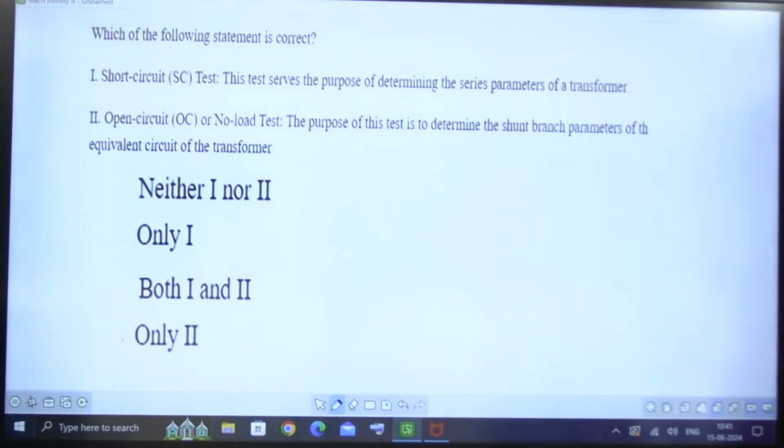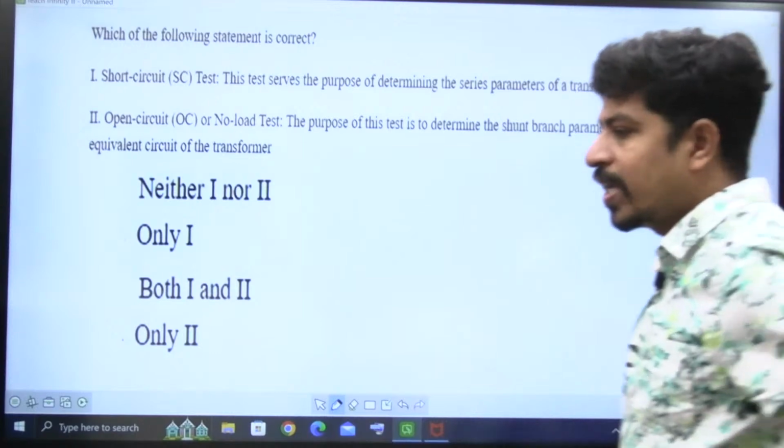Yes, it is both 1 and 2. Both are correct. Let me explain about the OC and SC test. Many important points I'll give here for the OC and SC test.